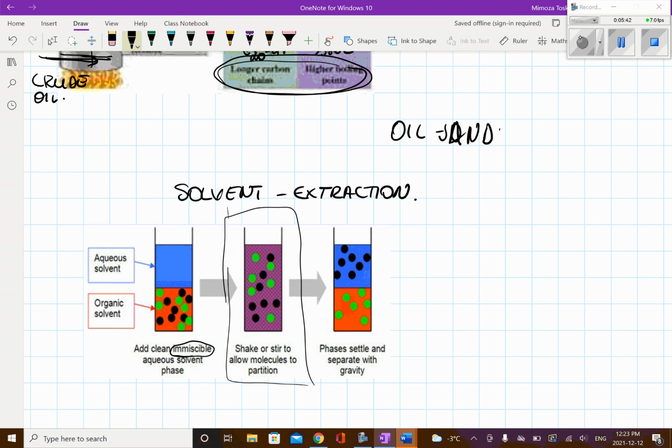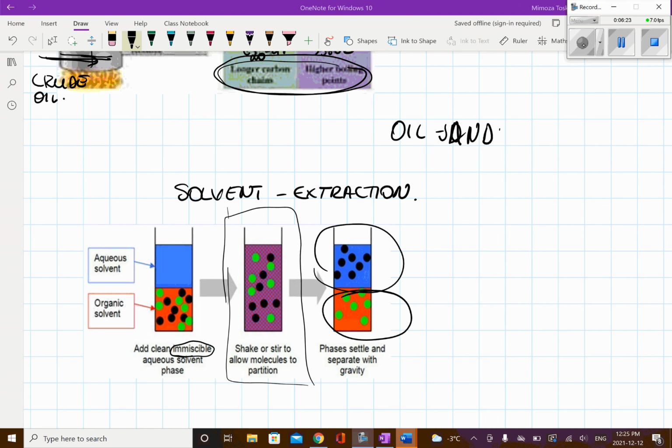You shake and stir them together to allow molecules to partition, meaning they will be separated from one another. Polar is on top and non-polar is at the bottom. You take that and put it into the fractional distillation, which is the crude oil.